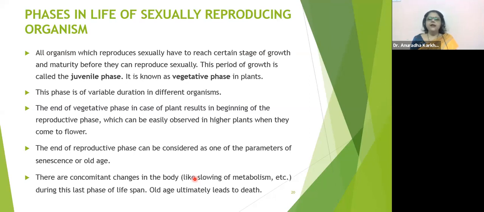Old age ultimately leads to death. That is inevitable. Every organism who is born has to die. Correct? So do you understand what concomitant means? Simultaneously, many changes happen together. Like slowing of metabolism, they have given one.